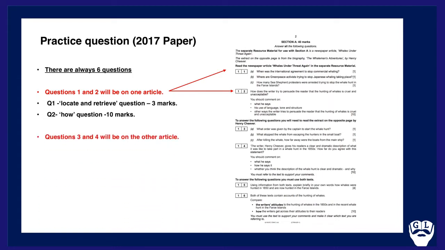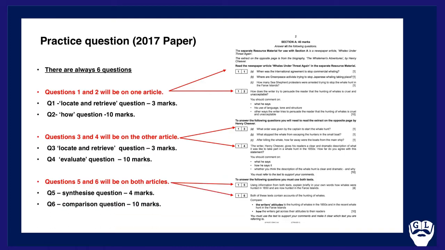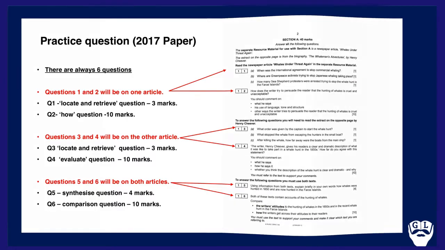Then questions 3 and 4 are from the other article. It's really important to remember that. Again, question 3 is a locate and retrieve question, requires a little more detail, whereas question 4 is an evaluate question. And lastly, the last pair, questions 5 and 6, are comparative questions on both articles. Question 5 is a 4-mark question. Question 6 is a comparison question worth 10 marks.